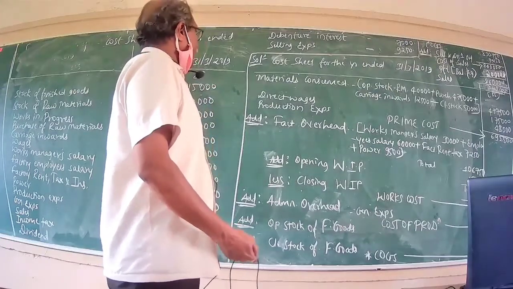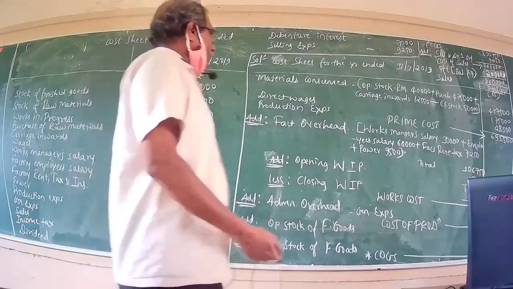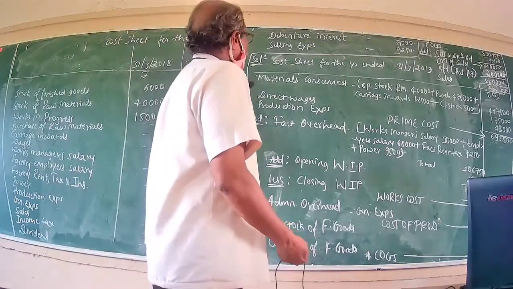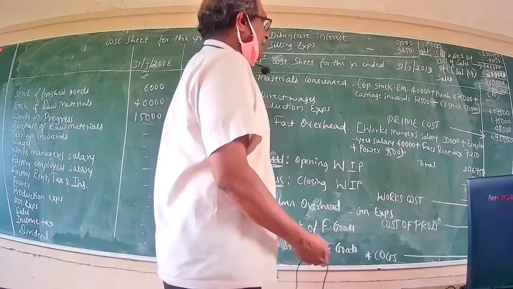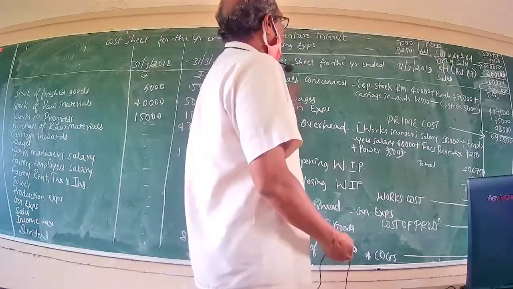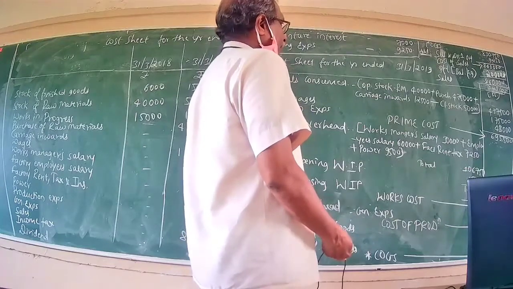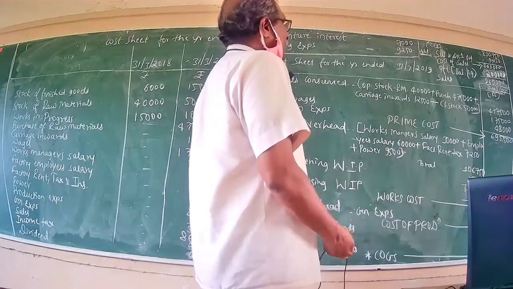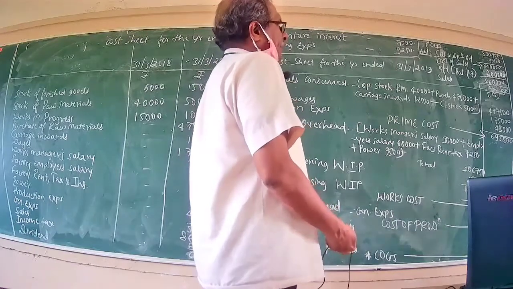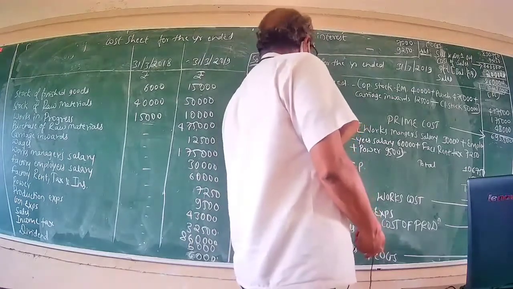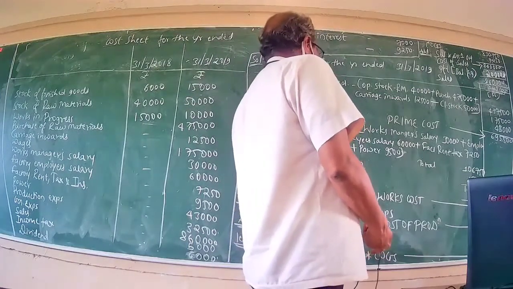For the time being, you can easily refer back to the format of the cost sheet. But in the examination, you will not be permitted to refer to the format. Therefore, you are requested to practice the presentation of the format of the cost sheet. If you are well versed, even without any second thought, within 5 minutes you can easily solve this problem. At the outset, this being a simple problem, it became a cakewalk for you all.